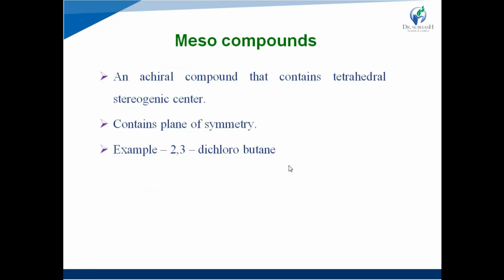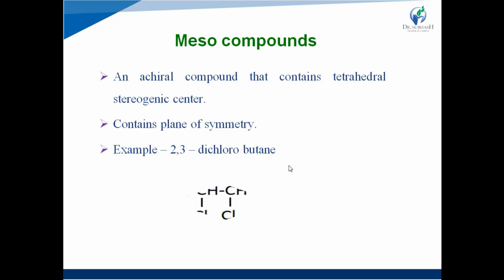Then meso compounds. A meso compound is an achiral compound that contains tetrahedral stereogenic centers, but it also contains a plane of symmetry. That plane of symmetry divides the compound into two similar halves, and that's why the compound becomes optically inactive. So meso compounds are optically inactive in spite of having chiral centers, and they are achiral compounds. It is an exception, an example of an achiral compound that has chiral centers, and that is because of the presence of a plane of symmetry.